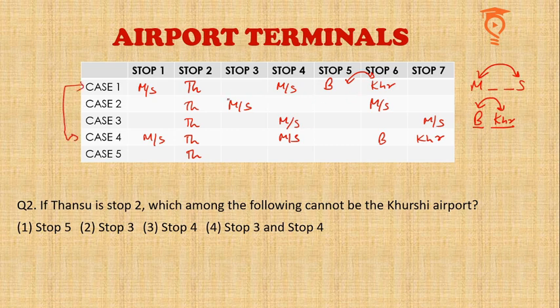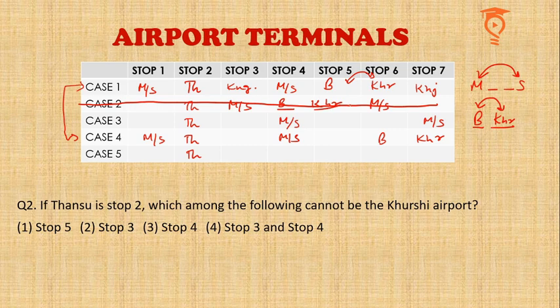What else? Kangi cannot be stop number 7, so Kangi has to be stop number 3 here, and Khajuraho then has to be stop number 7. So case 1 is complete. In the second case, there is only one place for Bangar and Khurshi, which is over here, and if I place Bangar and Khurshi in stop number 4 and 5, I will be forced to place Kangi in one of the terminal stops. So case 2 is discarded. It is against one of the information points given.